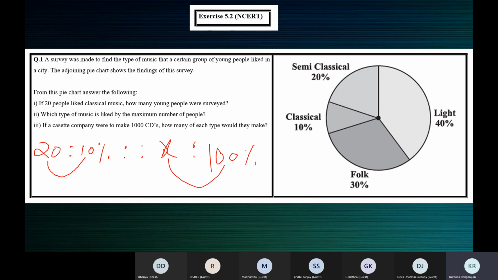Because it is the total people surveyed. So product of means is equal to product of extremes. 10 into X is equal to, this is the X, these are the extremes. So 20 into 100 is equal to 10 into X. Or you can write 10 into X is equal to 20 into 100. Any order you can write. So that will give you the value of X, which is the number of people surveyed.